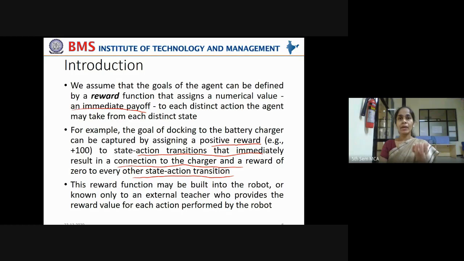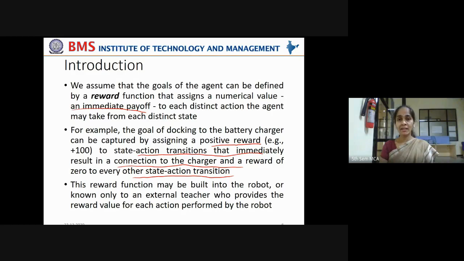Now, immediately, if it connects to a power supply, it will be given plus 100 reward points. But for any other action, say it is still searching, or it is neglecting the alarm of low battery, and it is doing some other work, giving importance to some other work, that action is not desirable at that point of time.